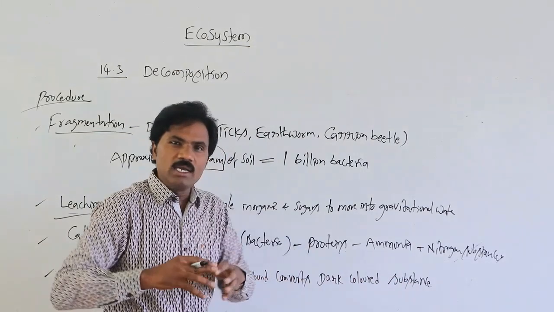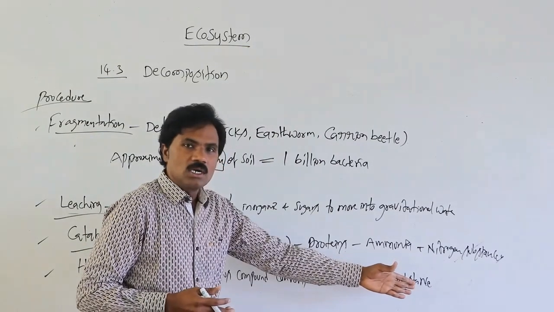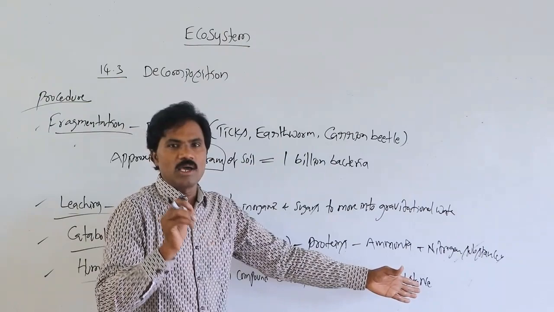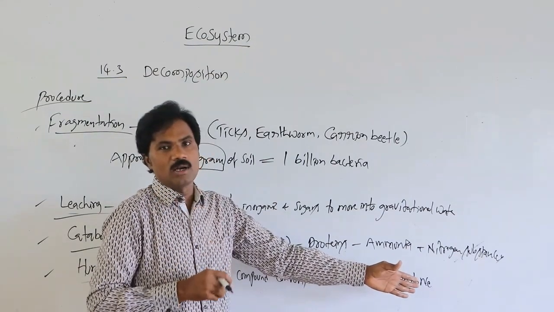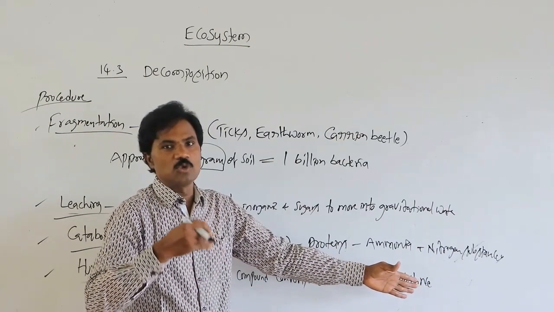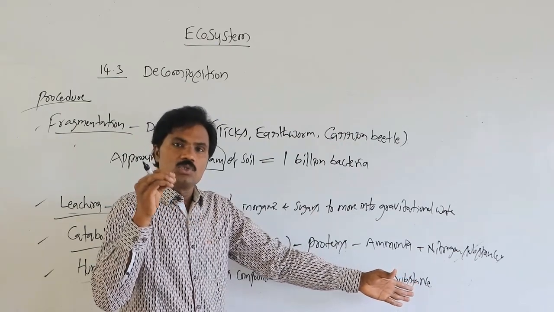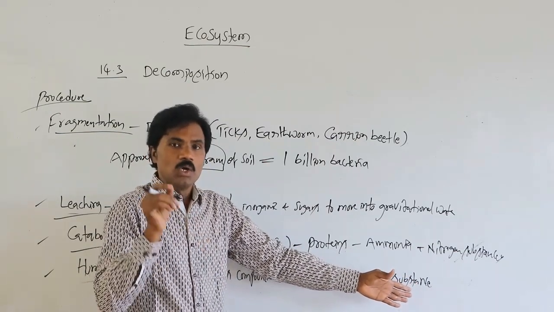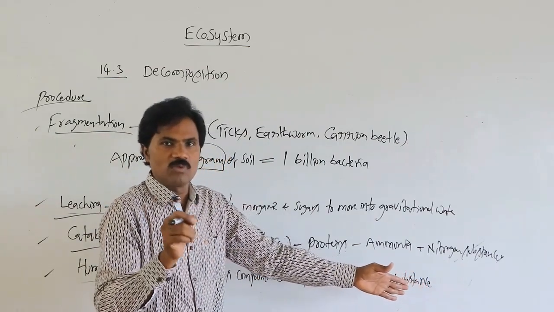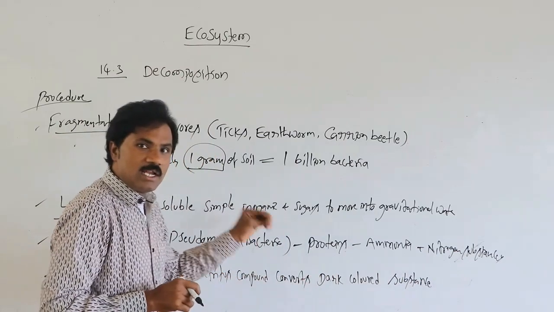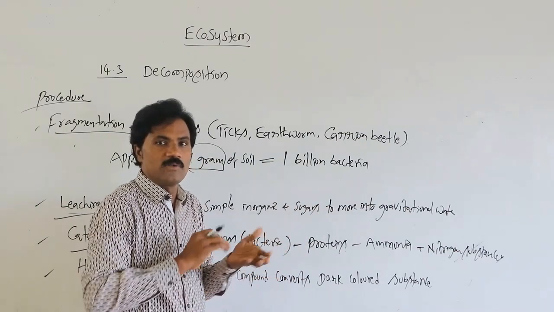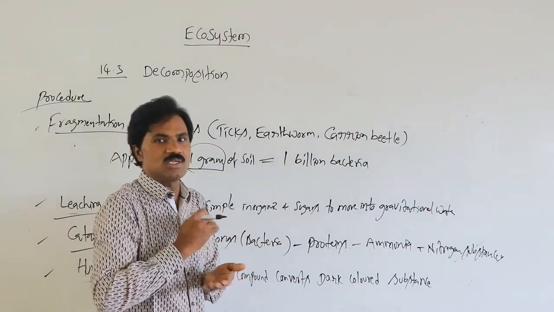So it is highly resistant. This process, dark color substances, we call humus. It is highly resistant to microorganisms. That's why the rate of decomposition becomes very slow whenever it reaches humus. But it is a source of minerals. That is important. Which chemical acts as a source of minerals in the soil? Humus acts as a source of minerals in the soil, because it has a rich amount of minerals, a rich amount of nutrients. Everything is present, because it is very slow, because of high resistance.